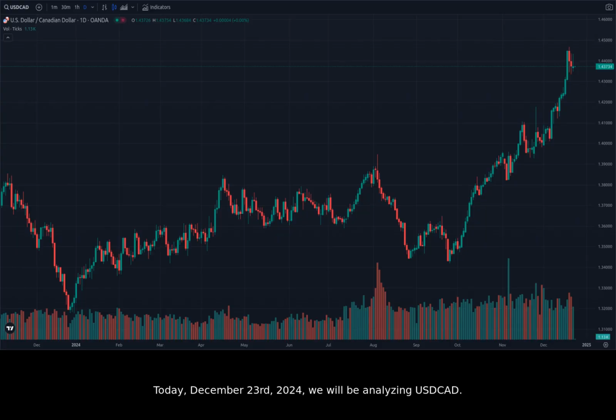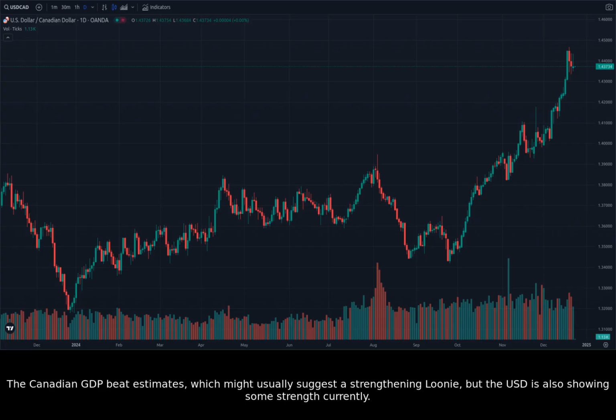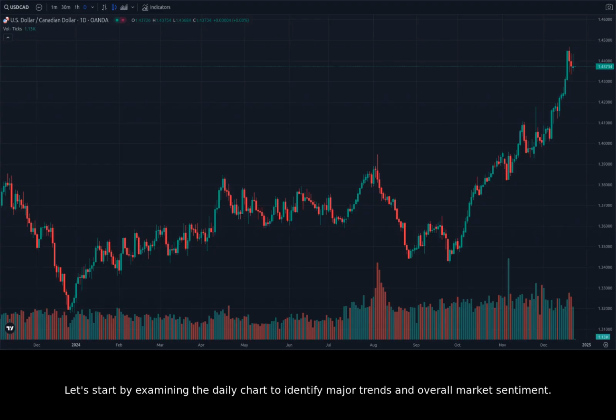Today, December 23, 2024, we will be analyzing USDCAD. Recent news suggests a mixed outlook for USDCAD, with some sources predicting upward movement and others indicating downward trends. The Canadian GDP beat estimates, which might usually suggest a strengthening loonie, but the USD is also showing some strength currently. Let's start by examining the daily chart to identify major trends and overall market sentiment.